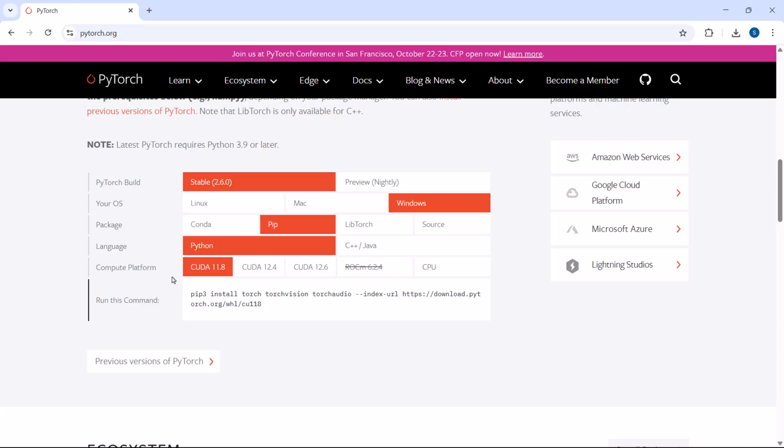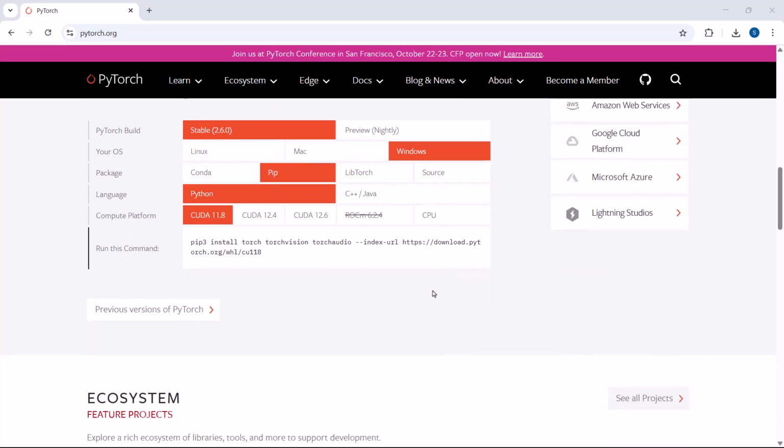So you have both CUDA and CPU versions, and to install PyTorch you will have to run this command, but you have to make sure you are selecting the right CUDA version. First of all, what is CUDA here? We have two types of programming: either CPU programming or GPU programming. CPU programming is for sequential tasks, that is, one after another. Certain tasks must be run sequentially only, and in that case you go for CPU programming.